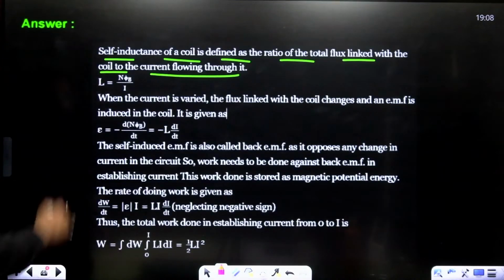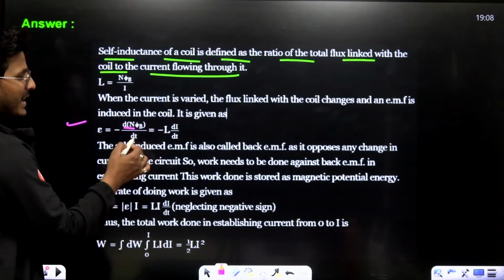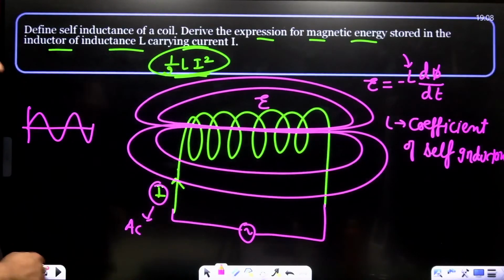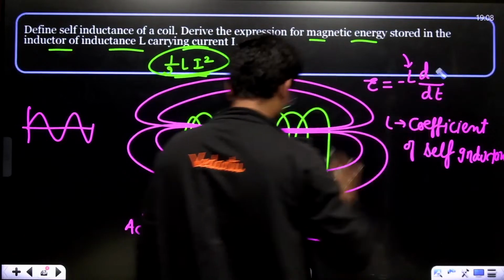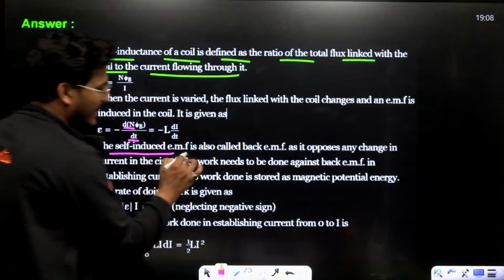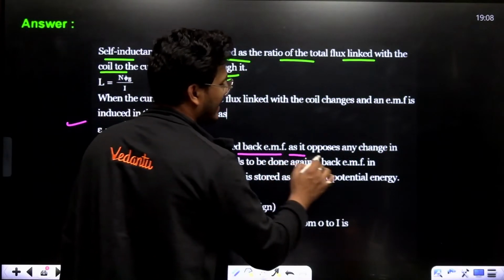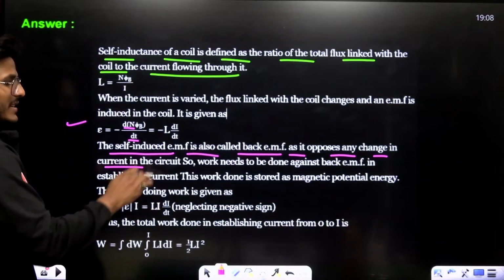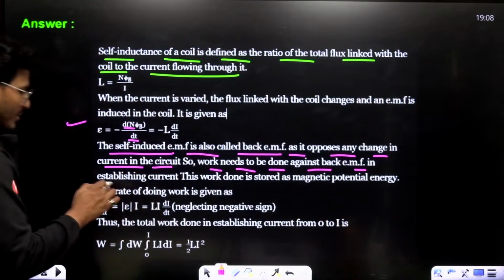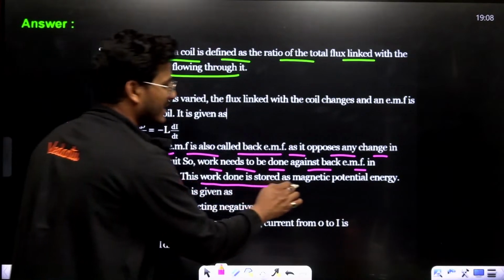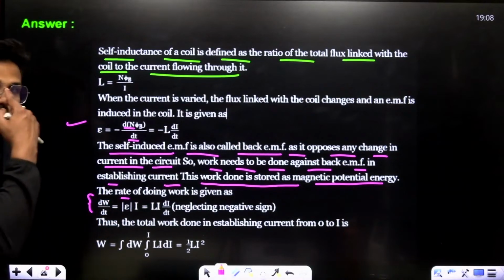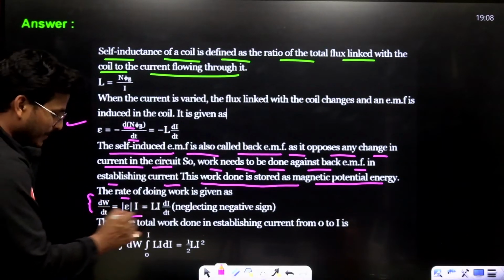Right. EMF equals minus N dφ/dt, that is, negative of L di/dt. The self-induced EMF is also called the back EMF, as it opposes any change in current in the circuit. So work needs to be done against the back EMF in establishing the current. This work done is stored as magnetic potential energy, dW/dt, which is EI.